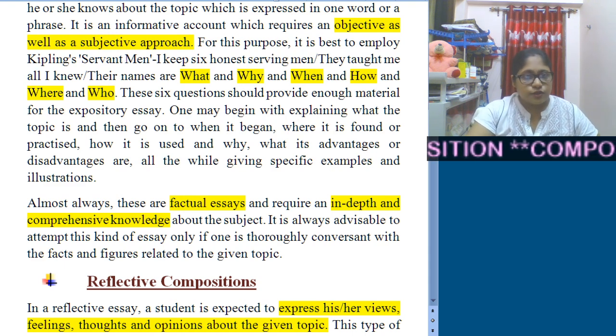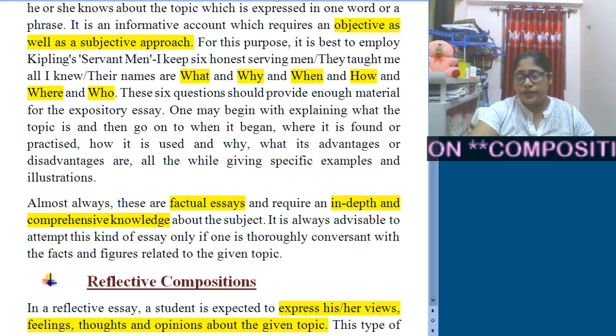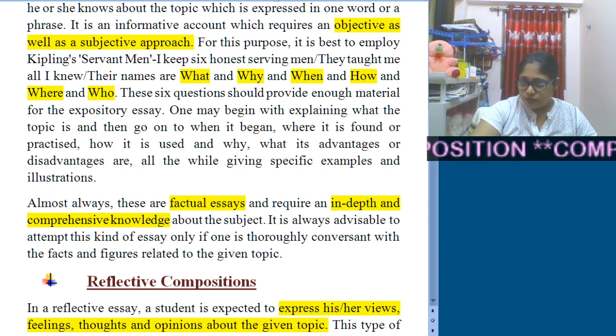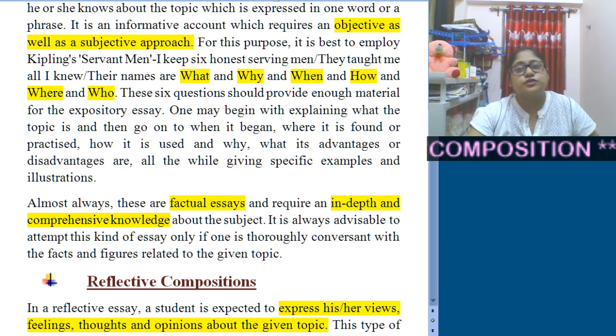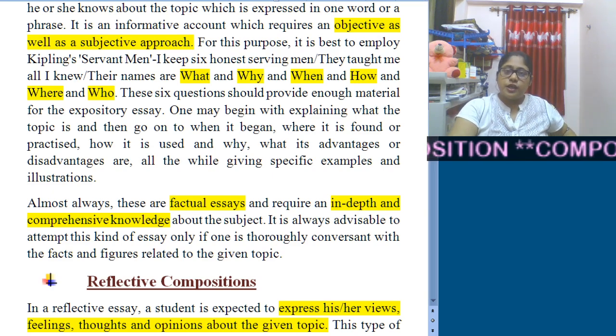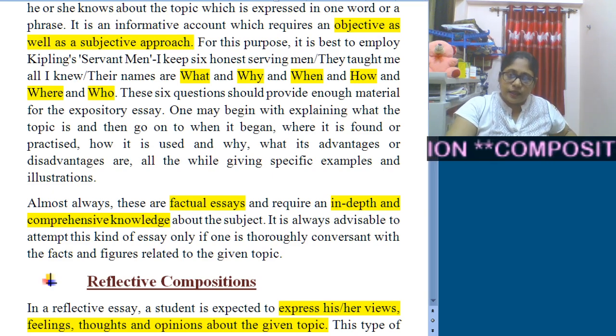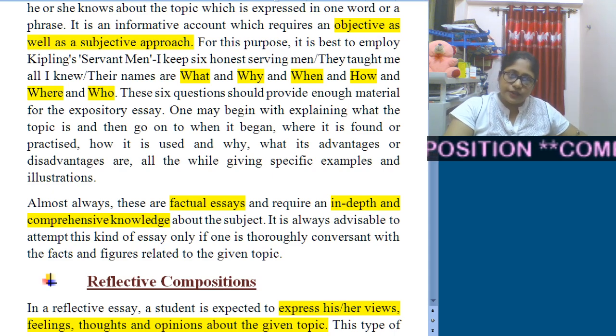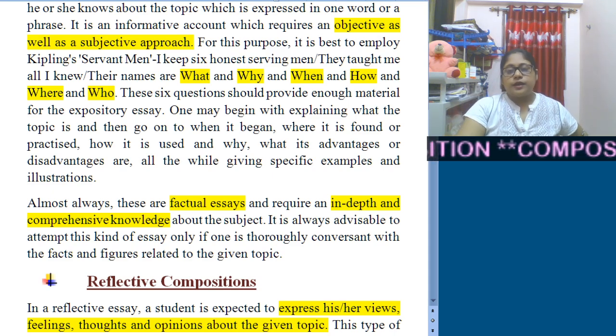Now I would like you all to open your worksheet. There you will get one task for each composition type, and if you cannot complete the entire essay, then you need to jot down your important points, means how you are going to write the composition. And I will be discussing with some examples. If you need, you should let me know, and I will try to elaborate each part once I complete all the discussion.